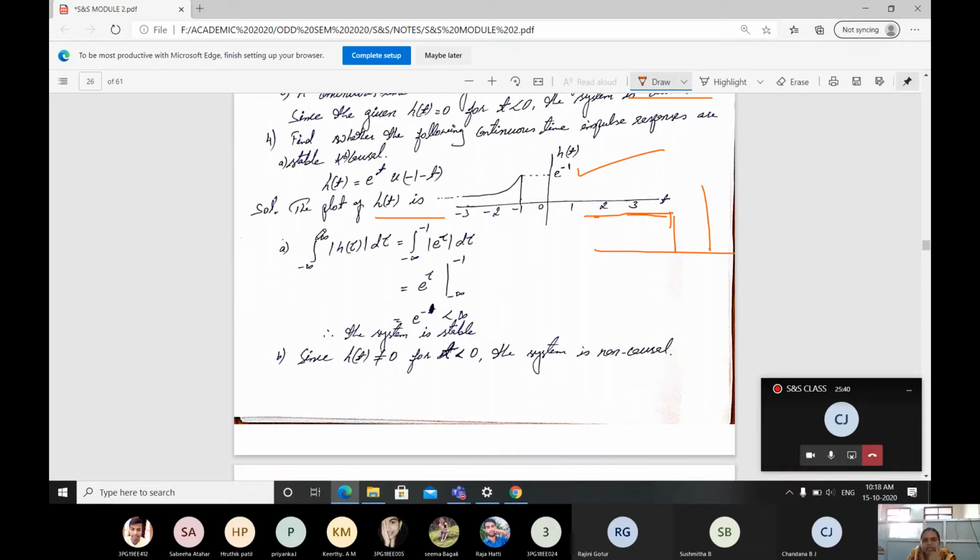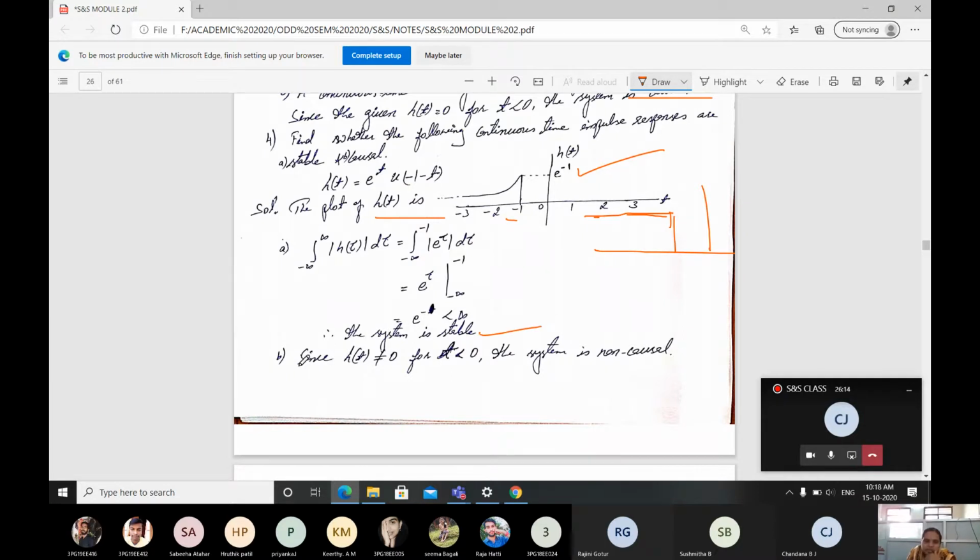Take the stability condition, integration from minus infinity to plus infinity of h of tau d tau. It is going to be integration from minus infinity to minus 1, because the signal exists from minus infinity to minus 1, of e power tau d tau. After integration you just substitute the values. The upper limit gives e power minus 1, minus e power minus infinity, which is 0 only. You will get e power minus 1, which is less than infinity, therefore the system is stable.